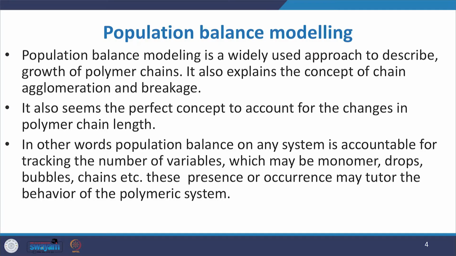In other words, we may say that the population balance on any system is usually accountable for tracking a number of variables. There are so many variables present in the reaction mass. One may be the monomer, sometimes it may be the drops, sometimes the bubbles, sometimes the chain, sometimes the catalytic behavior.